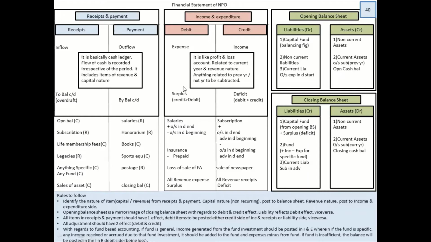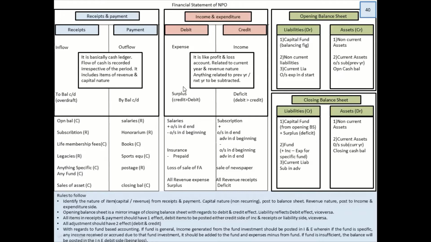It is like a profit and loss account related to the current year and revenue nature. Anything related to the previous year or next year, you have to minus. Now, this understanding is very important when you're doing the subscription part, the most confusing part of this chapter. Let me go through the left side. Salaries outstanding at the end. If there is an outstanding salary at the end, obviously it would be for the current year, and that's why I added it.